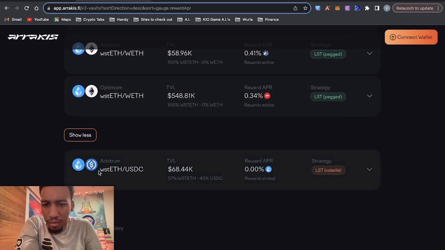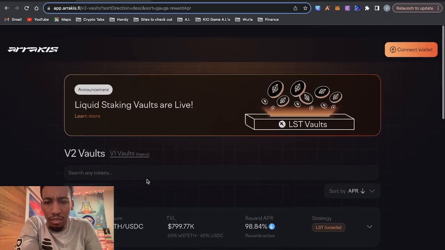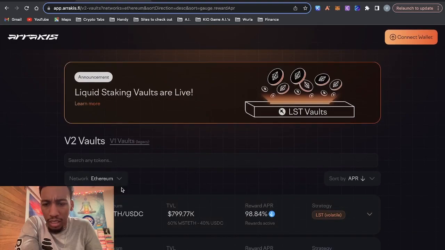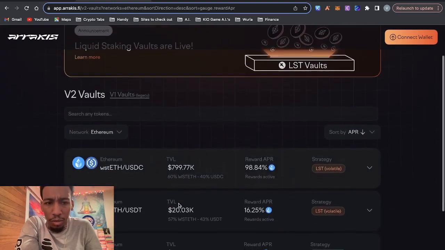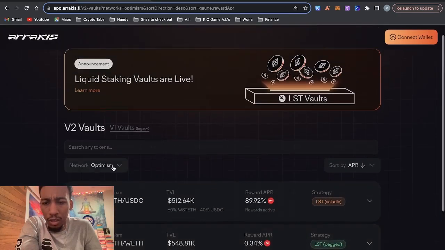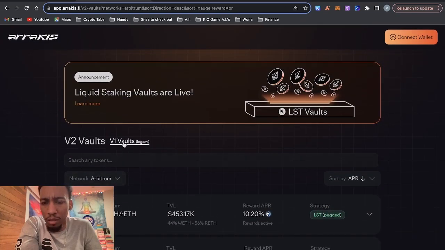That can't be all of them. Yeah, that can't be all of them, because they have 177 million TVL, and this is only a few million I'm looking at here. Maybe, let's see, ETH. Okay, ETH, they only have 3 pools on V2. Polygon, no vaults. Okay. Optimism, 2 vaults. Arbitrum, 3 vaults. Okay.